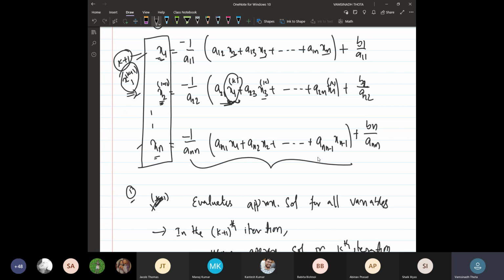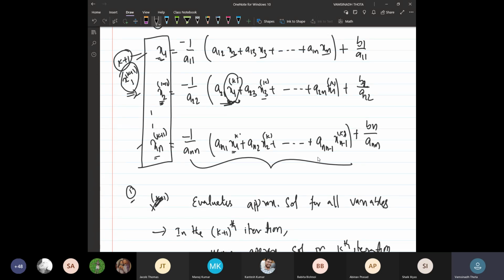Similarly, you look at xn. Suppose we are evaluating the approximate solution in the k plus 1th iteration for the n-th variable xn. You look at here. We need to use the kth iteration values only.